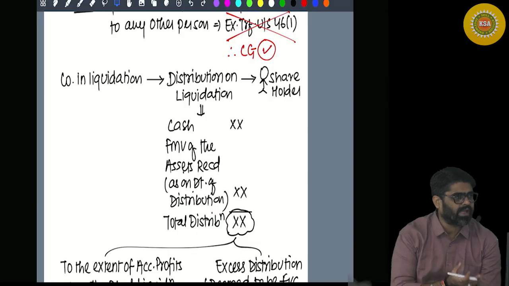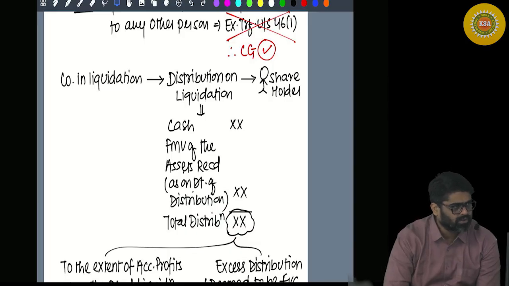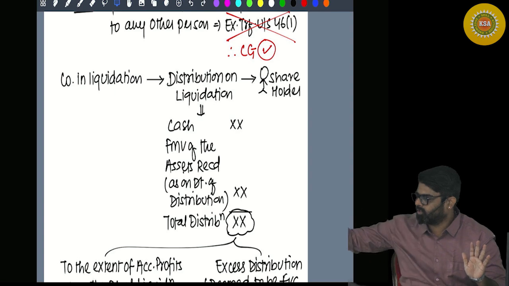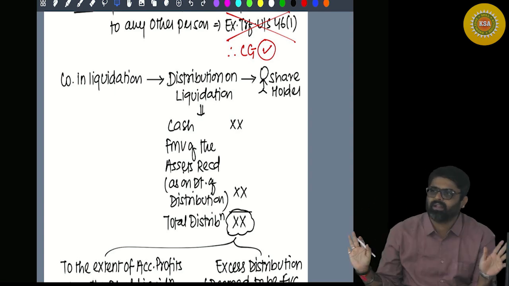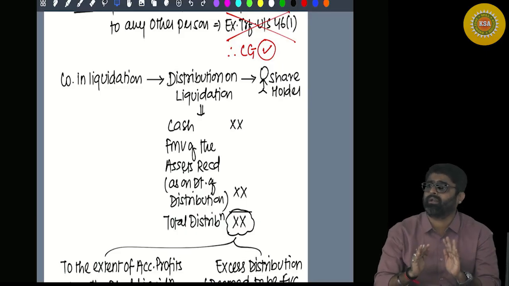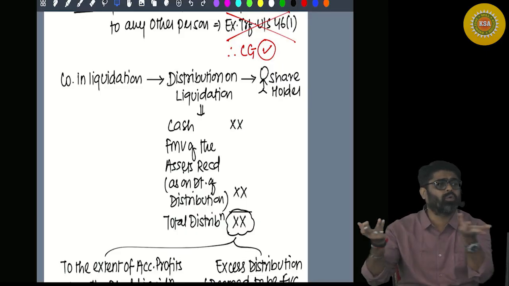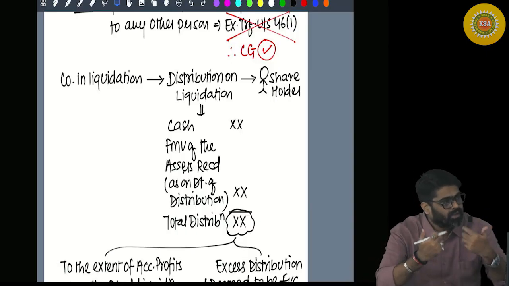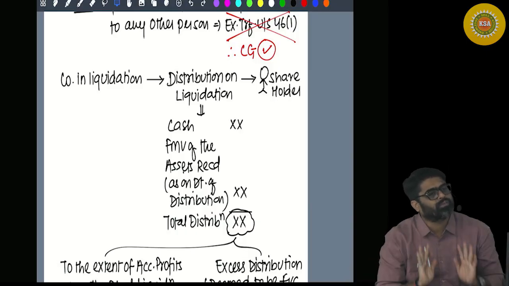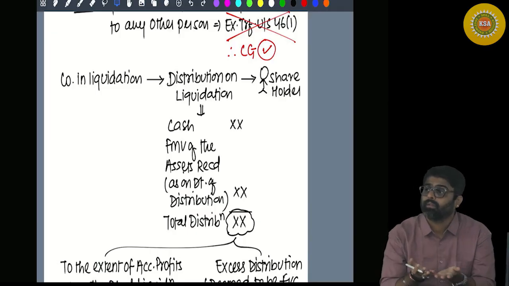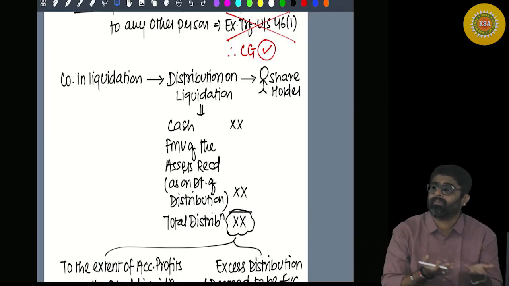will remain, that cash will also be given to the shareholder. So the company is being liquidated, all the outside liabilities are paid, everything is done. Now whatever will remain with the company, like assets, cash, everything will be handed over to the shareholder. You are the owners of the company, this all belongs to you. It will be distributed. So what all things can come to the shareholder? Simple. The shareholder can get the remaining assets as well as remaining cash.